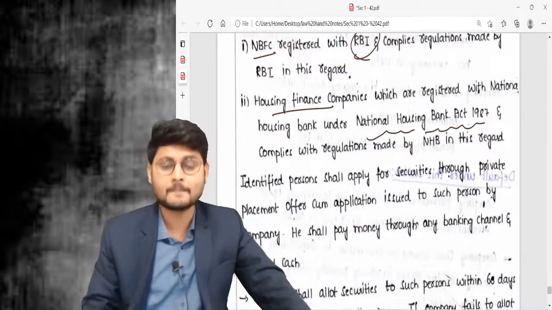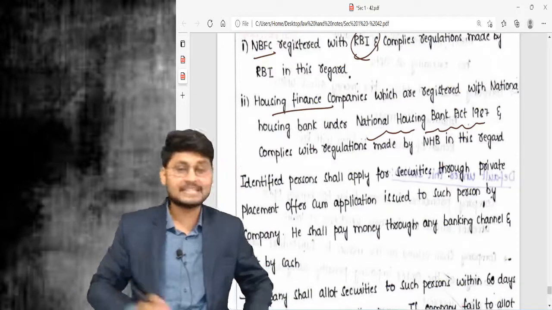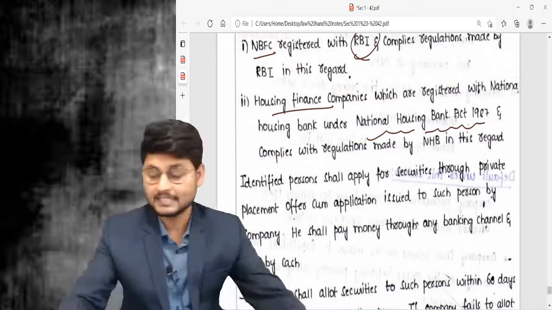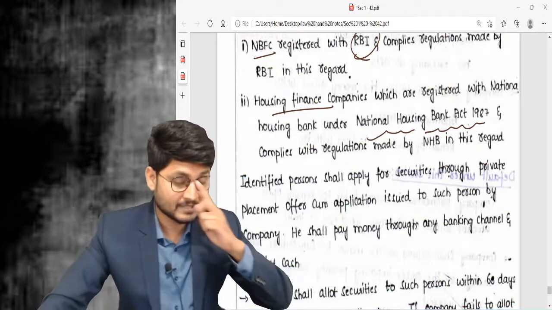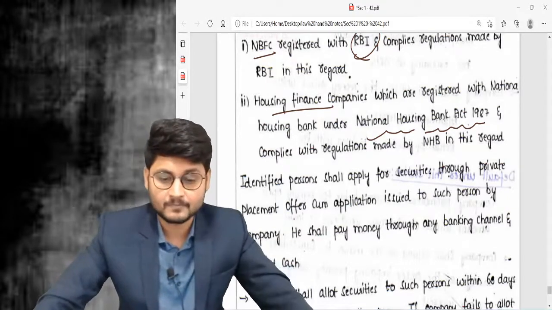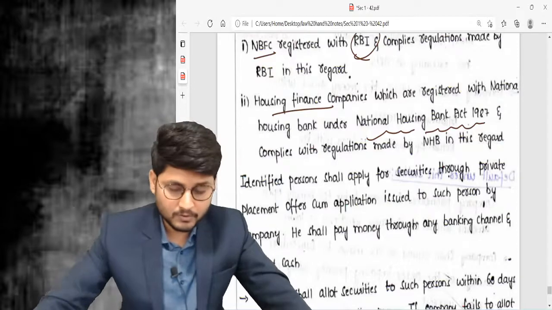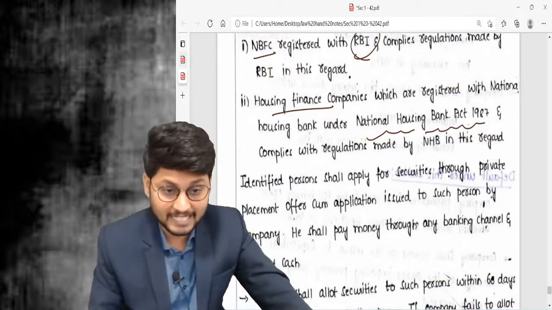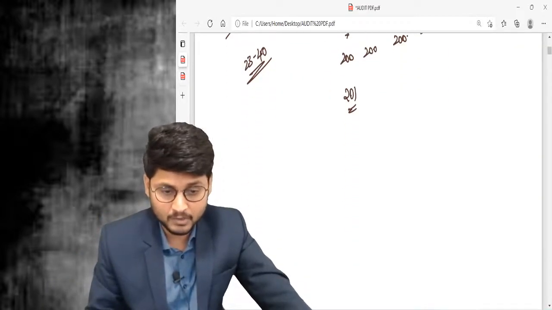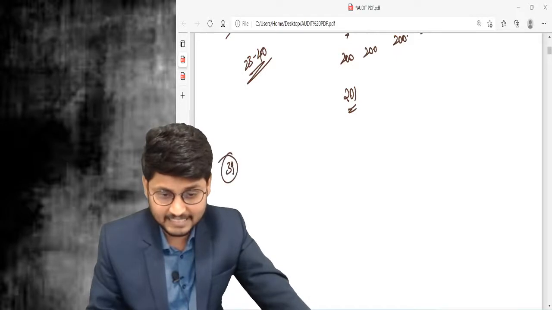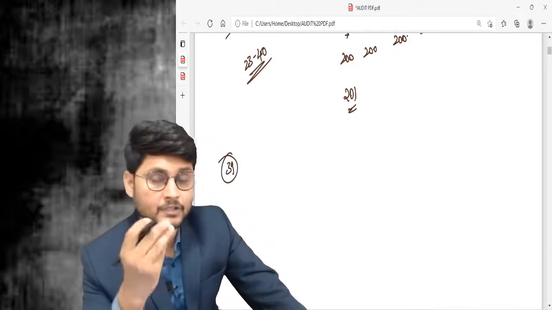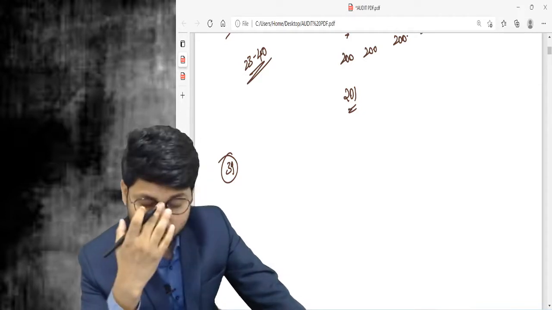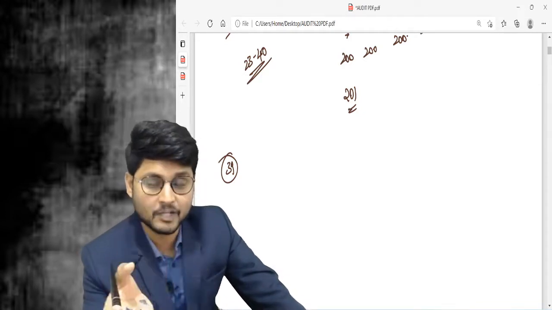Once these identified persons make the application by paying application money, they need to be allotted the shares, right? As per section 39, application money shall be paid. Without application money, can they be allotted?